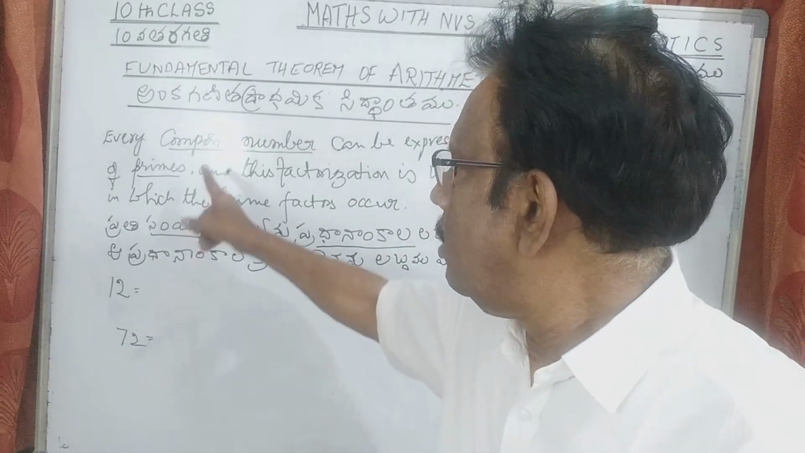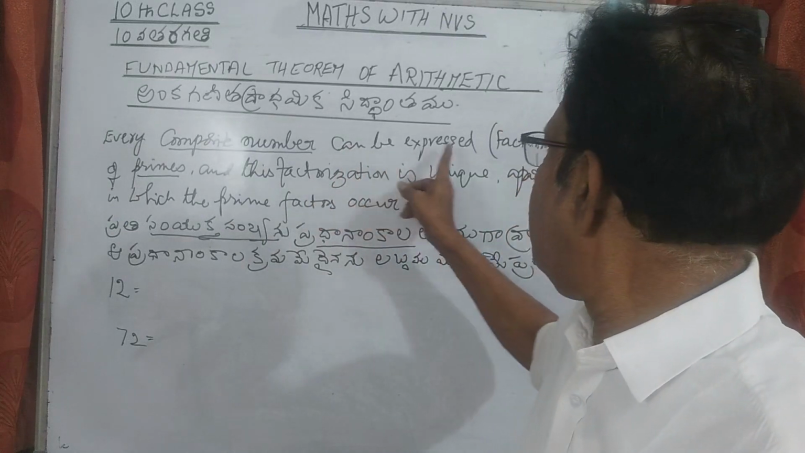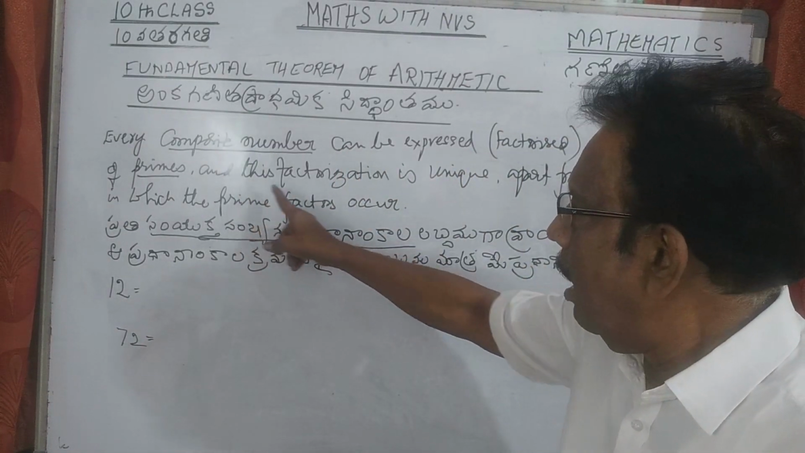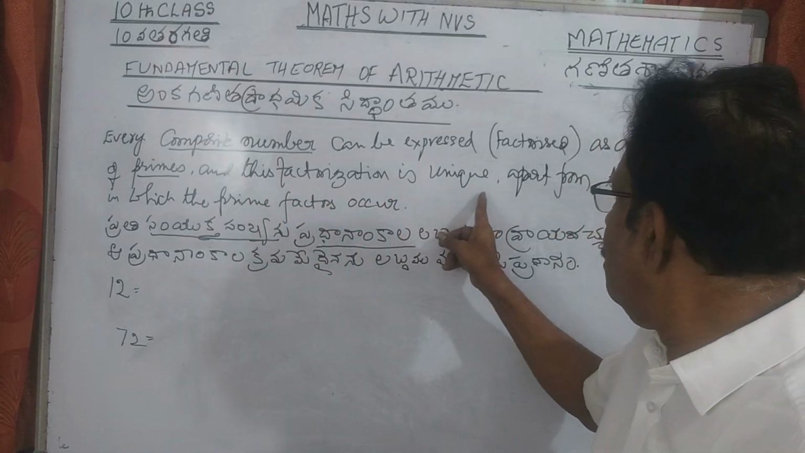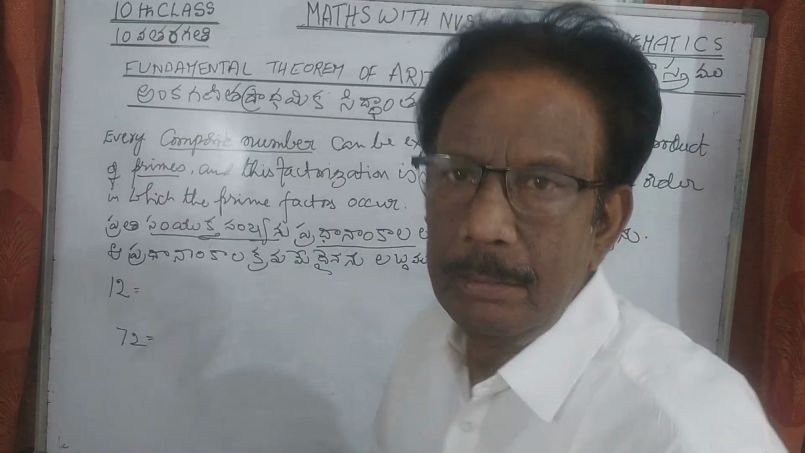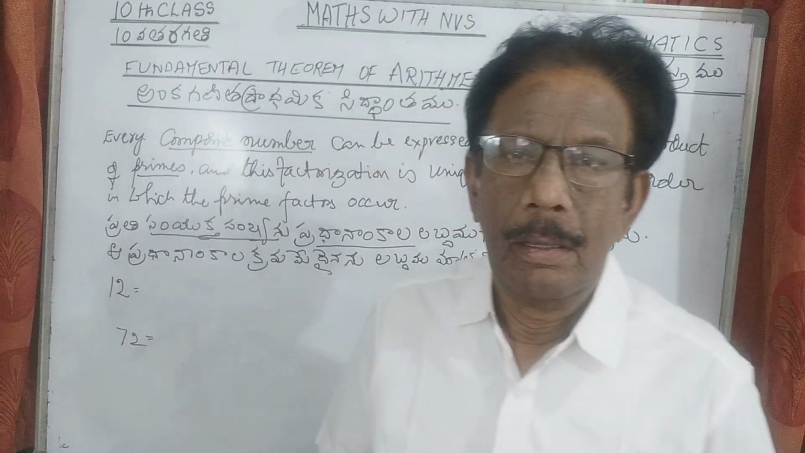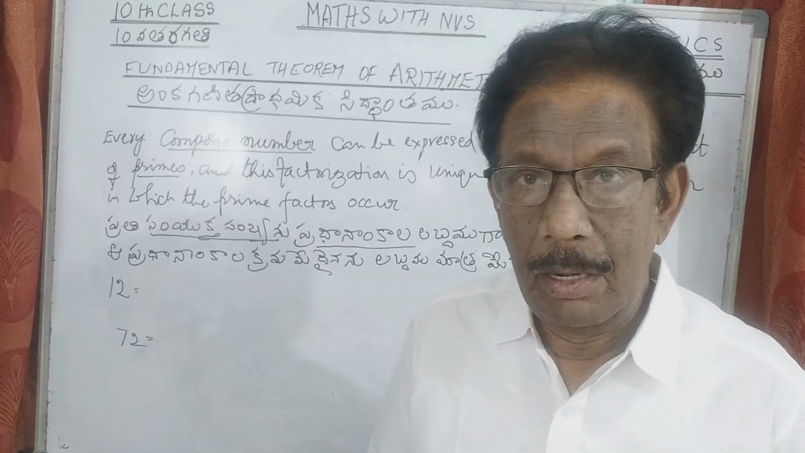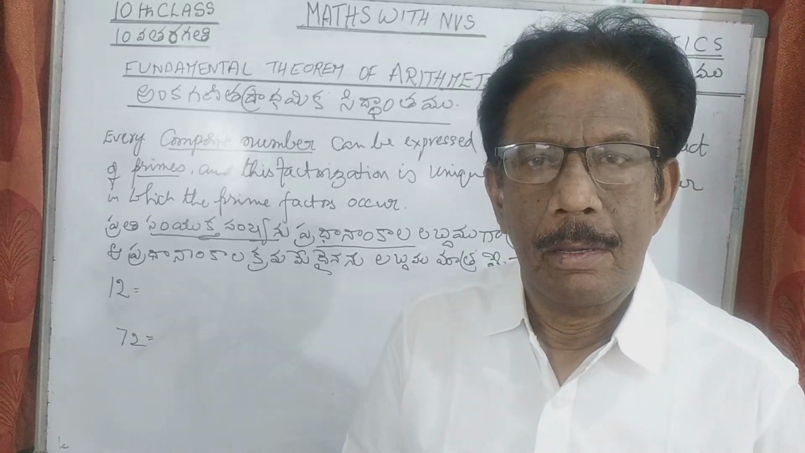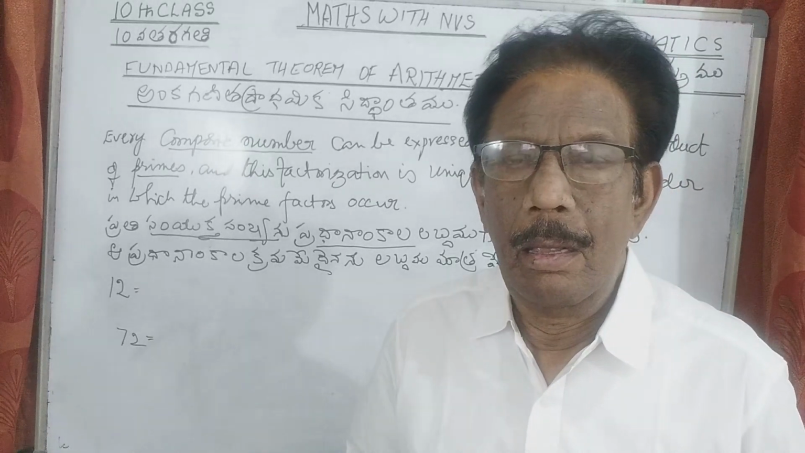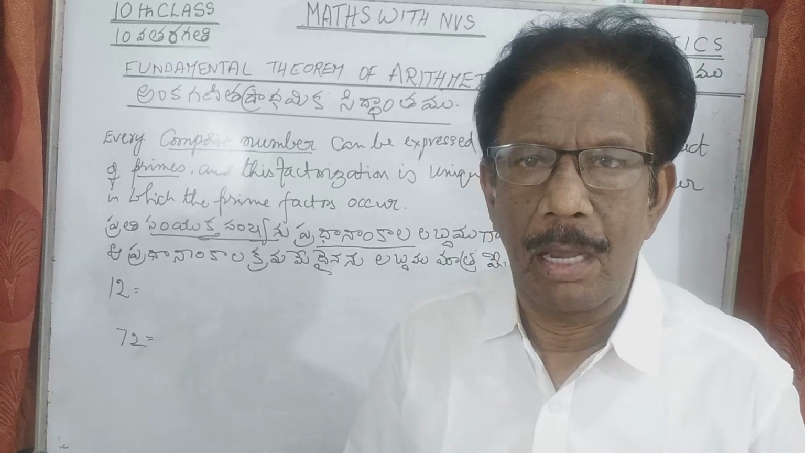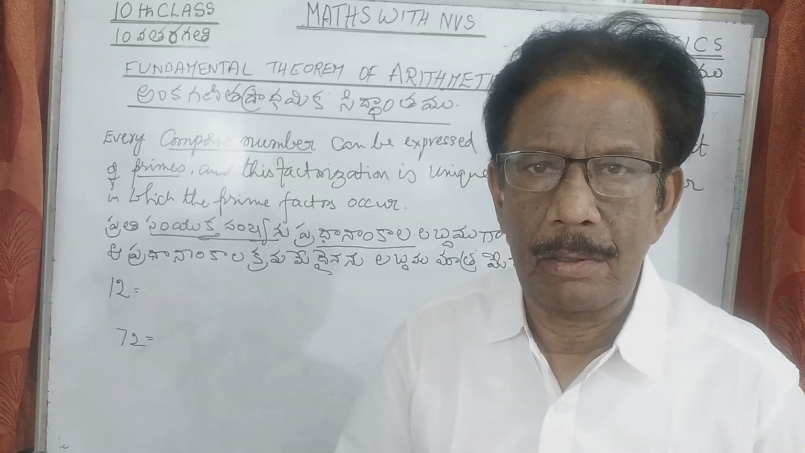Look here. Every composite number can be expressed, that is factorized, as a product of primes, and this factorization is unique apart from the order in which the prime factors occur. Once again I am telling you, every composite number can be expressed as a product of prime factors. Any composite number can be expressed as a factorization.